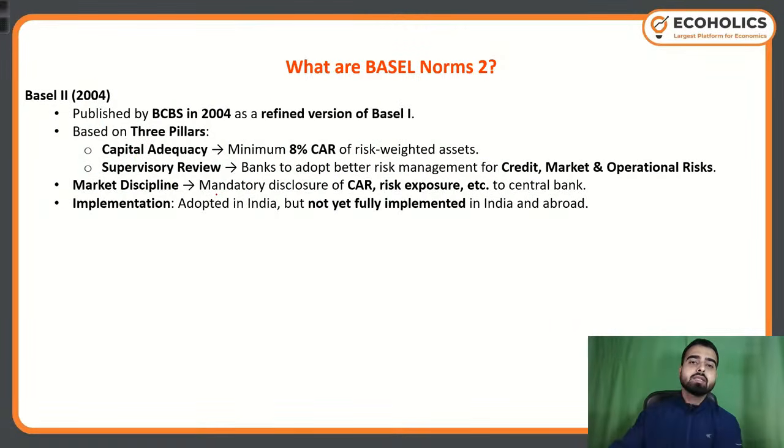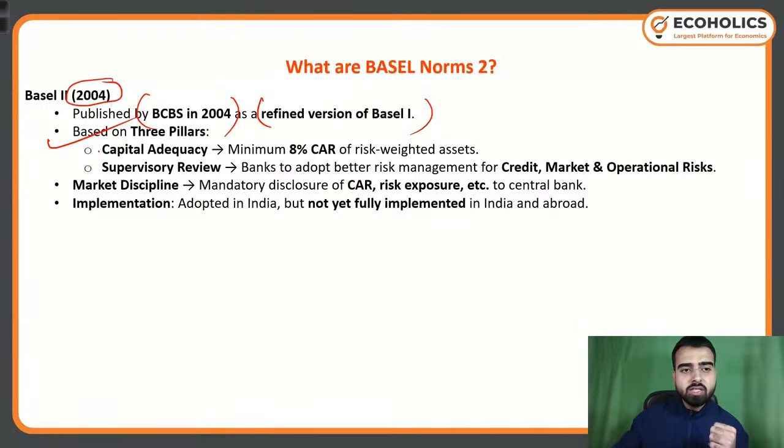Moving ahead, we have Basel norms 2. Now, what is Basel norms 2? As of now, we saw what Basel norms 1 is, and now we will see Basel norms 2. It came in the year 2004, published by the Basel Committee on Banking Supervision in 2004. Now, it was a refined version of Basel 1. It was based on three pillars. What are these three pillars?